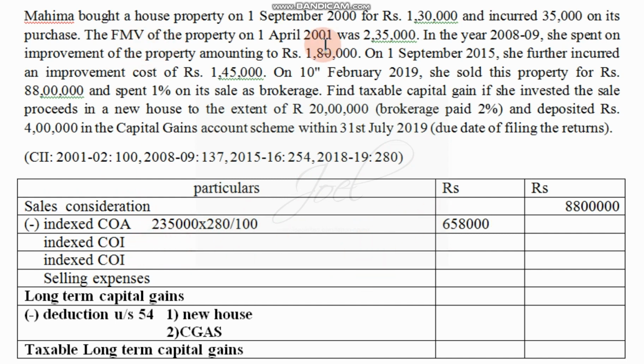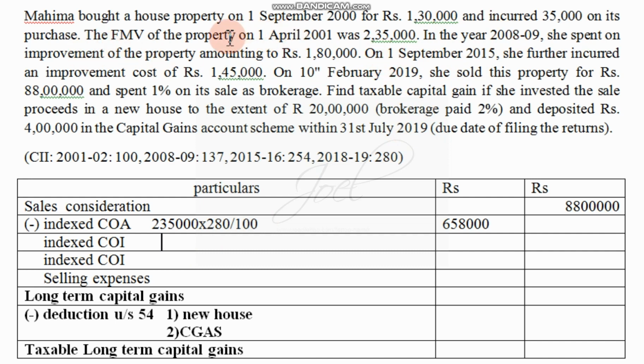For cost of improvement, we have to consider the two improvements that were done. One is in the year 2008-9, and one more a little later, in September 2015. Yes, so the 2018-19 index we have to consider.